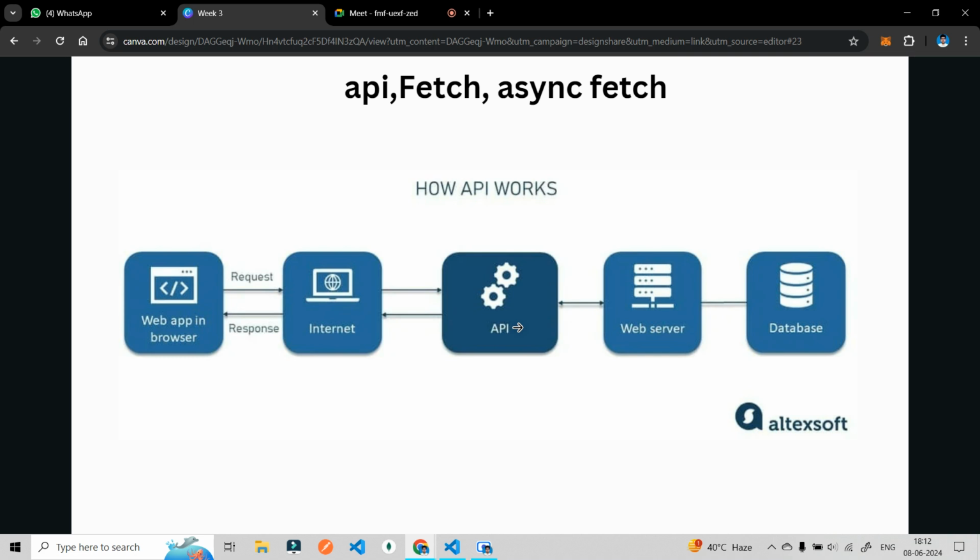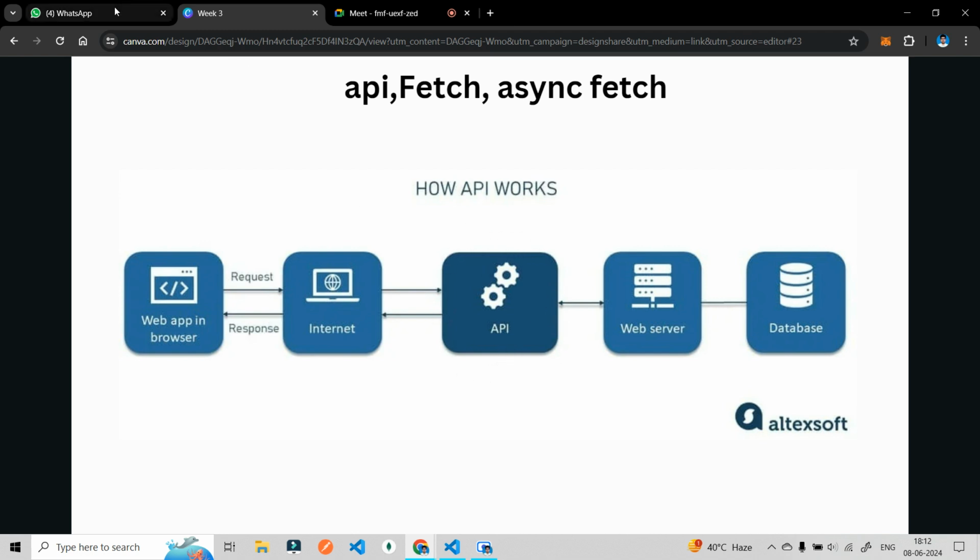APIs. Now in more tech language, we can say a web app in the browser makes a request. This is the API with the help of which we are transferring our data, and from the web servers we are using this API. Web servers will put data into this particular API. This API will go on the internet or the web browser, and then they will fetch or take out data from this particular box.